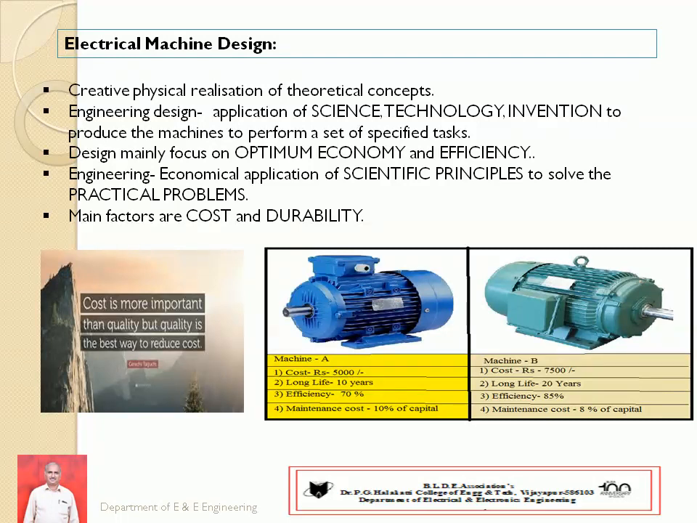Cost is important and durability is also important, but in one machine both are not met in one design. That means either you design for cost or you design for durability. This statement is conflicting. Take two examples, machine A and machine B. If I take cost as important, then machine A is the best choice. If you consider long life as the main object, then machine B is the best choice.